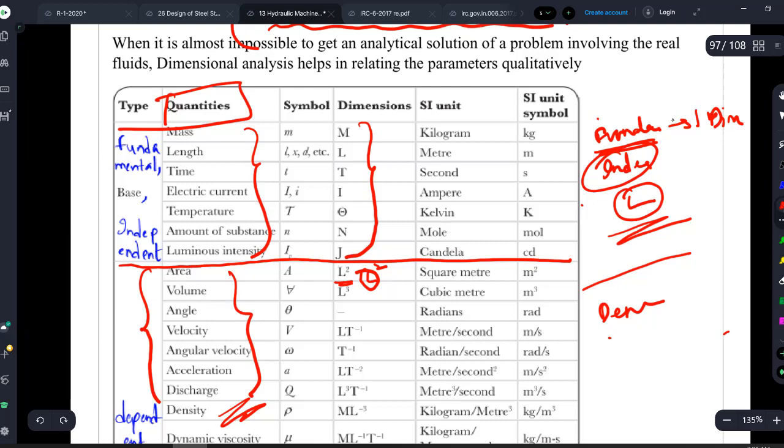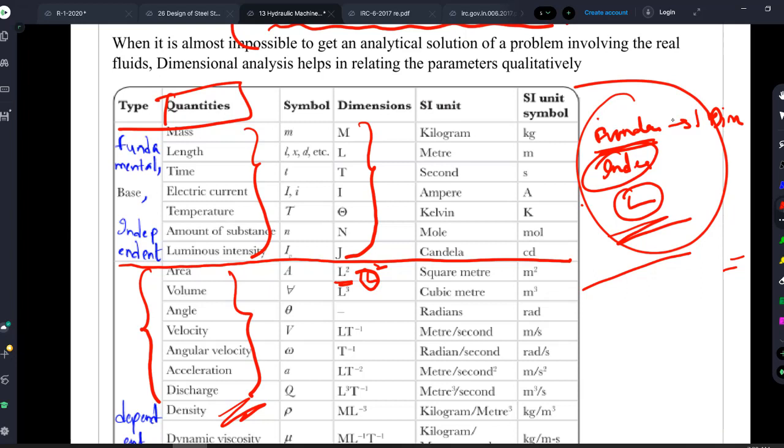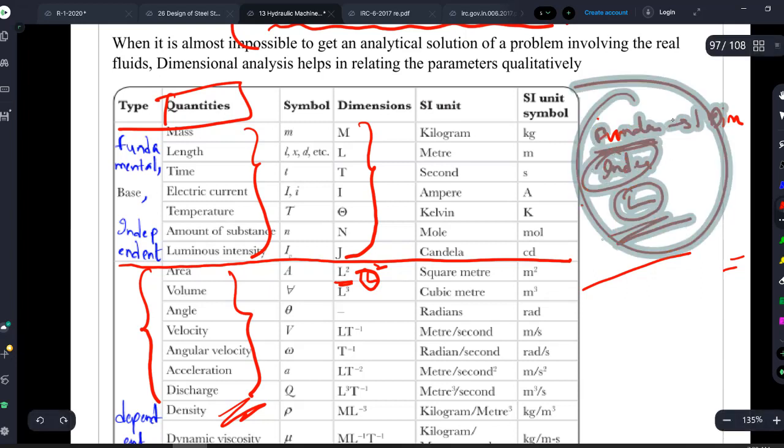For example, discharge. We just saw that discharge is equal to L cube T to the power of -1. So we have two different dimensions in this. It is dependent on length as well as time. I hope you are getting it. So we are calling discharge a dependent quantity or secondary quantity. Secondary quantity means it is derived from my primary quantity, which is nothing but my fundamental quantity or independent quantity. Will you remember? So here we have a table and you have to remember all of this table.